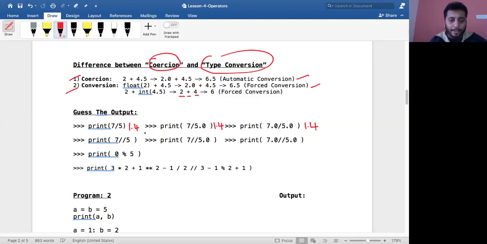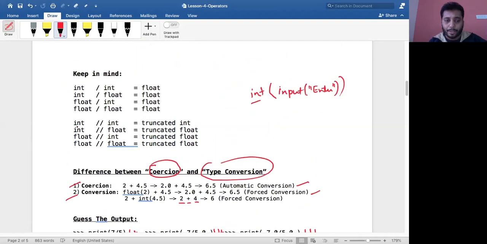And then we have truncation. Now comes the truncation part. Integer truncated division, or the truncated division operator, 5. What will it give you? After applying the truncation operator, int will give you a truncated int.